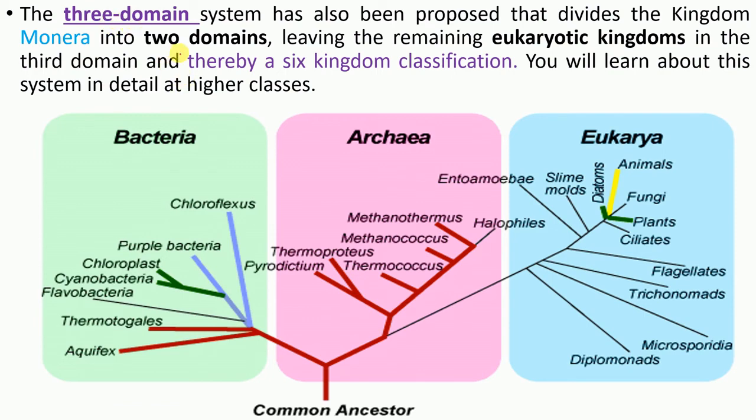See, if you divide Monera into two domains, then there will be six kingdoms, right? Because Monera will be divided into two domains: one is Archaebacteria and one is Eubacteria. In this, Eukarya is Protista and so on. We will see later on about this.